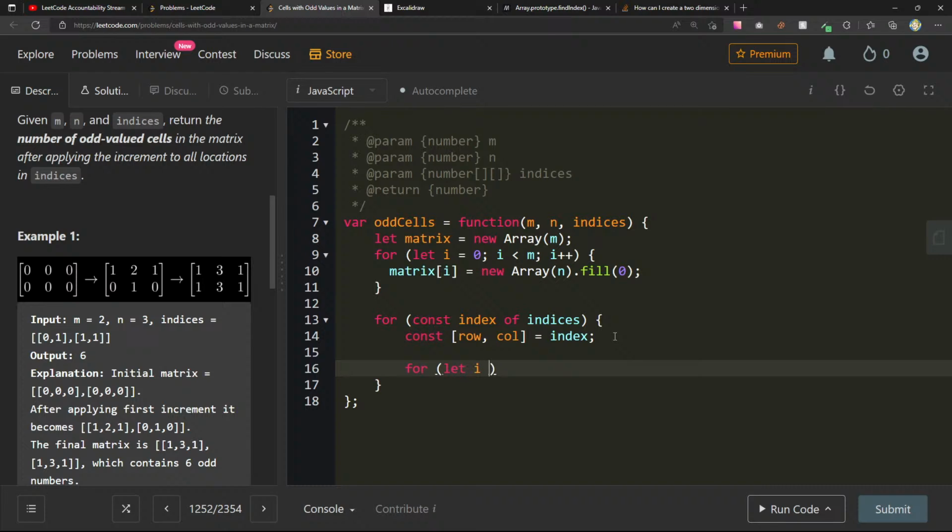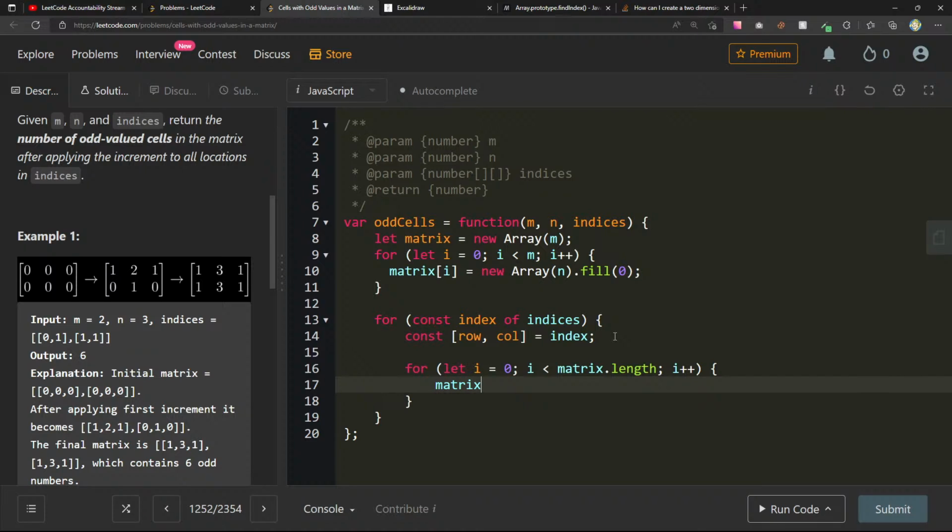just do for let I equals 0, I less than matrix dot length, I plus plus, the matrix at that row equals matrix at that row plus equals 1. For let I equals 0, I less than matrix dot length, the matrix at that row, which does not change, plus equals 1. And the same thing for the column.